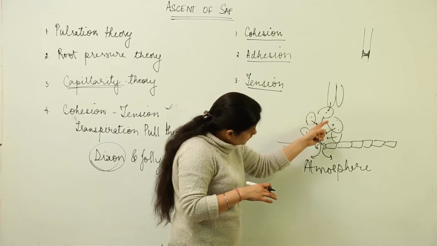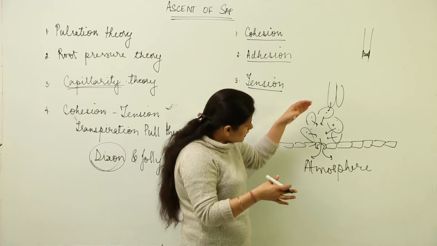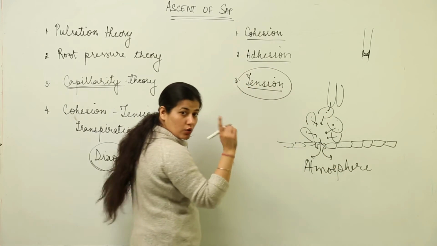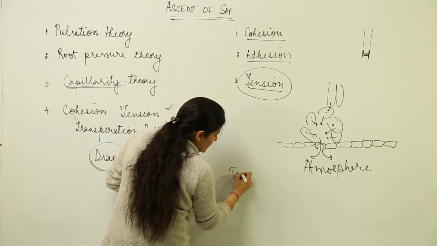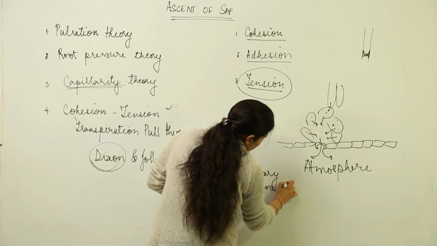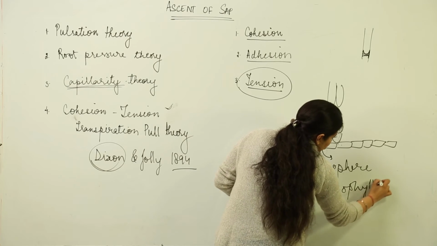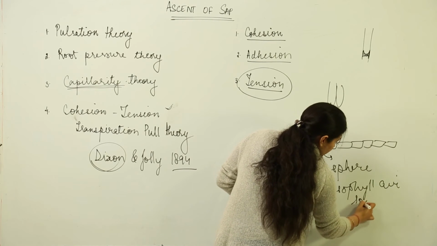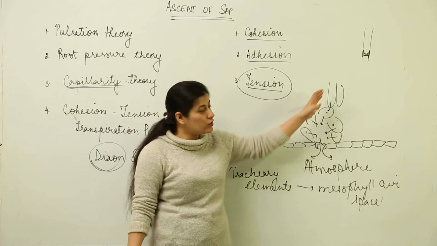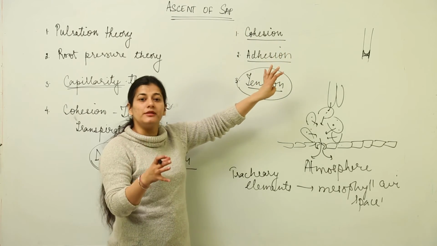Because of this continuous release of water vapors, which is entirely a physical process, into the atmosphere, there is a generation of tension in the water column from the tracheary elements till the mesophyll, okay? Mesophyll air spaces rather, I would say. So we see a tension, and this tension is responsible because of the negative pull which is being generated. So this is all that we have as the principle behind this theory.